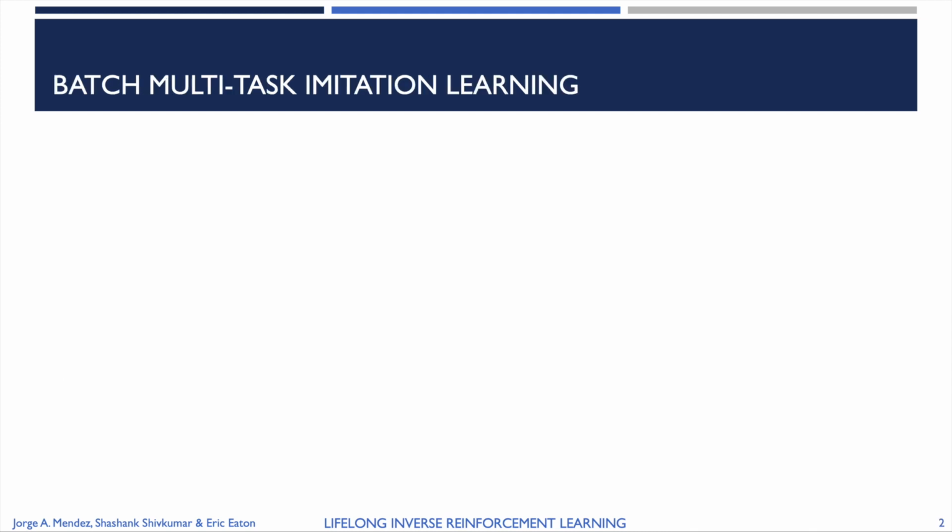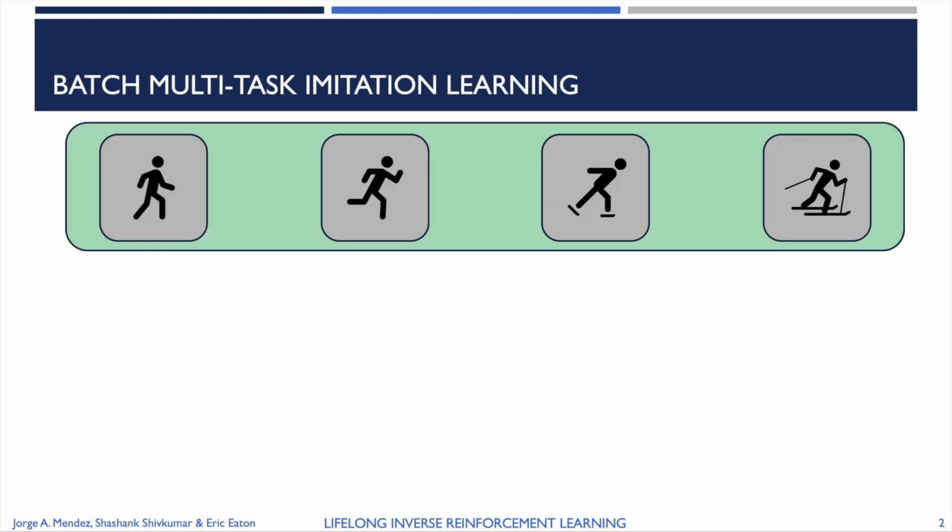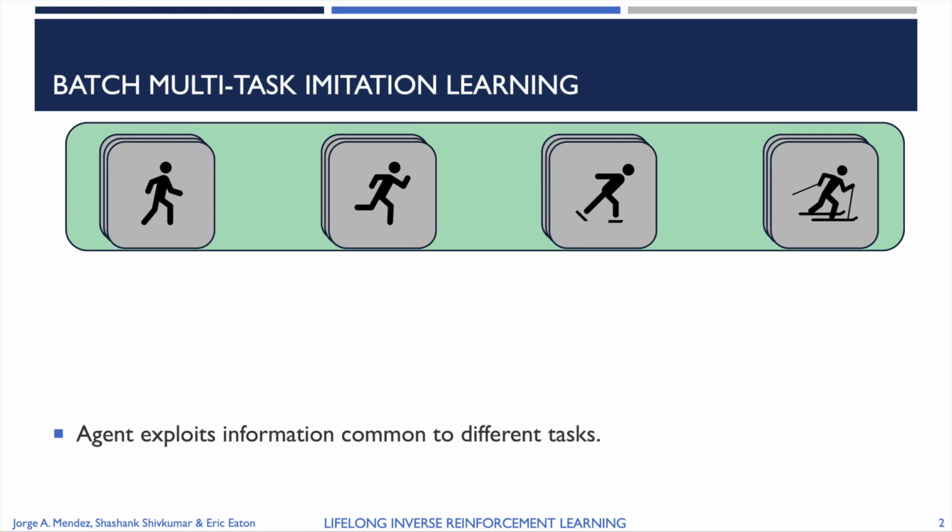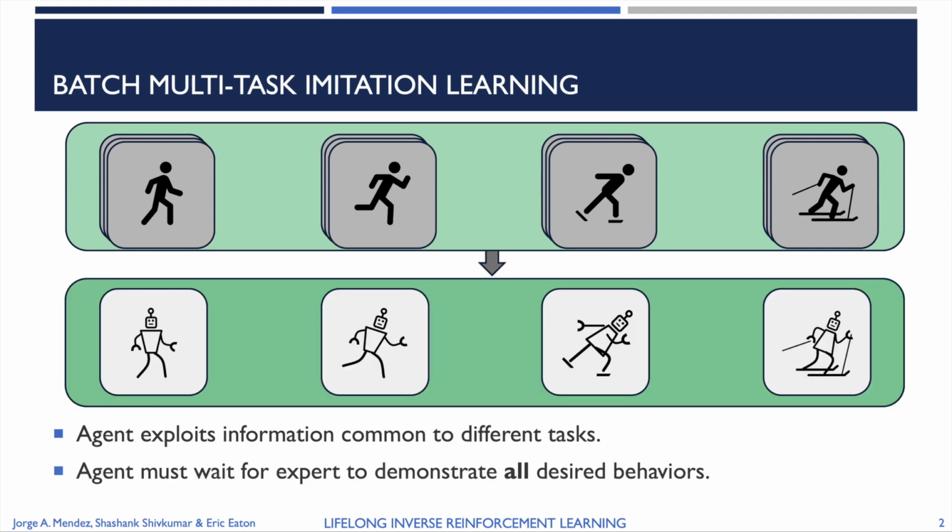As a solution to this problem, some authors have proposed for the agent to process all demonstrations together. This allows the agent to exploit information common to all tasks, thereby reducing the number of demonstrations required from the user. This unfortunately comes at the cost of the agent needing to wait for the expert to demonstrate all behaviors before starting the learning process, which is not viable in a lifelong learning setting.